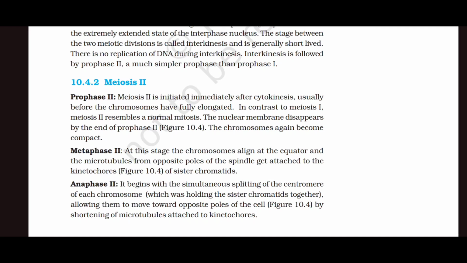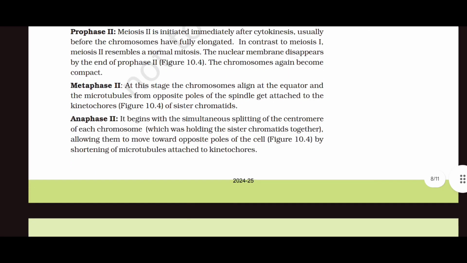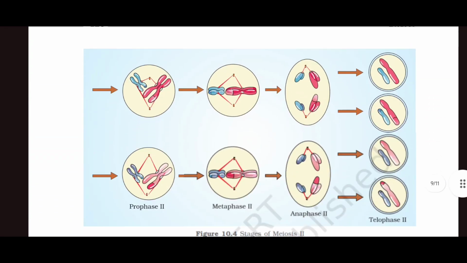Anaphase 2. It begins with simultaneous splitting of the centromere of each chromosome, which was holding the sister chromatids together, allowing them to move toward opposite poles of the cell by shortening of microtubules attached to the kinetochores.